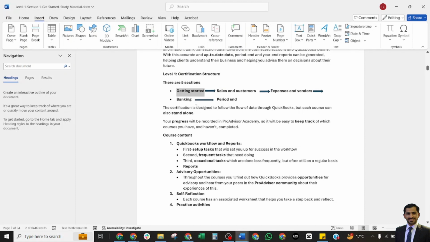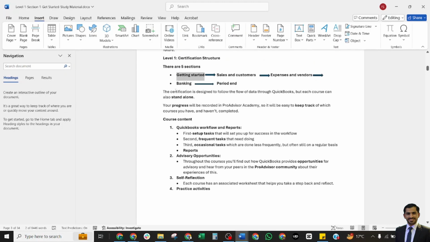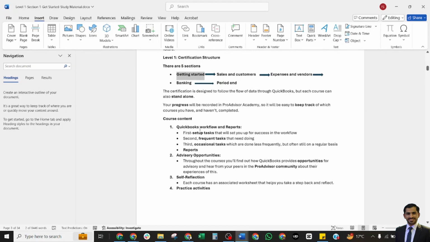This certification is designed to follow the flow of data through QuickBooks, but each course can also stand alone. These are the 5 parts of our certification, but you may take every section separately. Your progress will be recorded in the ProAdvisor Academy, so it will be easy to keep track of which courses you have and haven't completed.